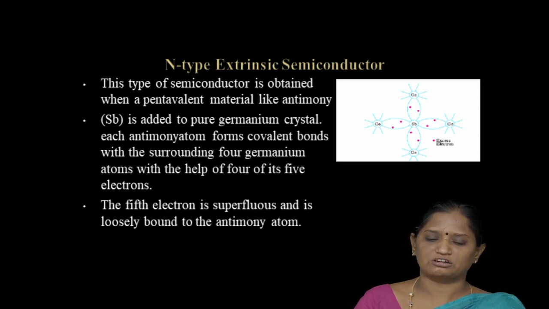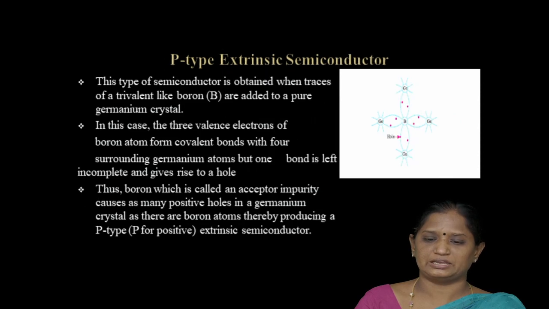The fifth electron is superfluous and it is loosely bound to the antimony atom. That excess electron is called a donor electron. In n-type material, the excess electrons are large in number, so they are called majority carriers.